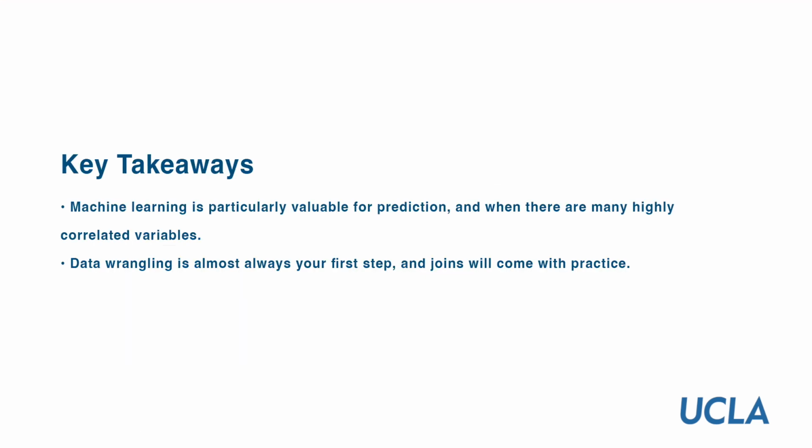So the takeaways I'd like to leave you with. We talked quite a bit about the principles of machine learning. And machine learning is really valuable for prediction, and it's even more valuable for prediction compared to, say, regression, when you have a lot of highly correlated variables, and you can't really separate out which ones are driving your prediction. We'll see an example of this in a couple of lectures' time. As with any task in data science, data wrangling is going to take up a lot of your time. It's always your first step, and these types of joins are going to come with practice.